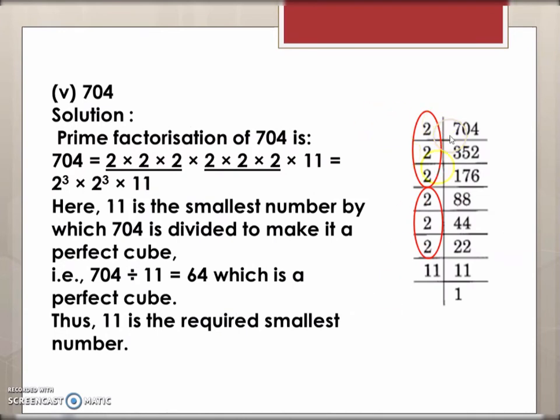Same way in 704, when you factorize, you will get 6 2s and 1 11. So 2 groups of 2 can be made and 1 11 is left out. So you have to divide 704 by 11 to make it a perfect cube. So when you divide by 11, you get 64, which is a perfect cube.